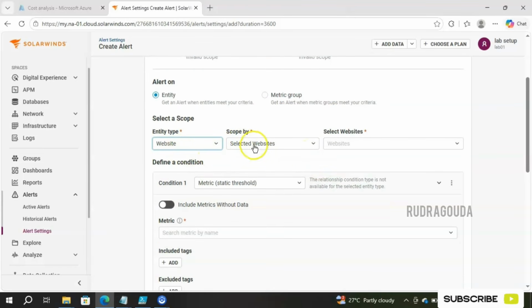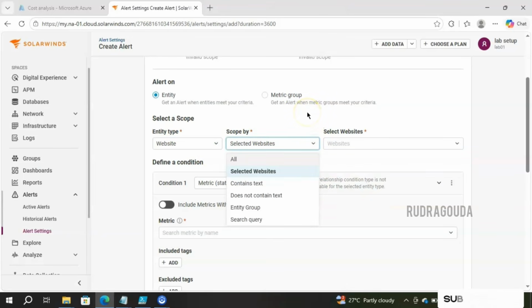Scope the website based on, if you click on this drop-down button, it will give the condition whether you are going to scope this particular alert to the selected websites, contains text, does not contain text, entity group, or search query. Selected website means you are going to select the website manually. For example, if it is a small environment, you have around 10 websites, you can easily select them one by one manually. That is not going to impact or take much of your time. But if you have thousands of website monitors in your environment, then it is really difficult to select them one by one. So for that reason, you can make use of the below four options.